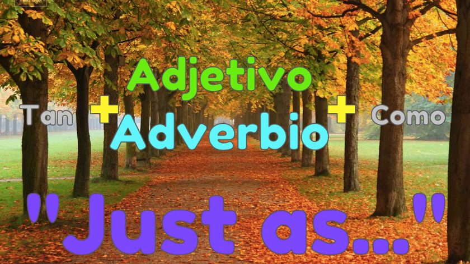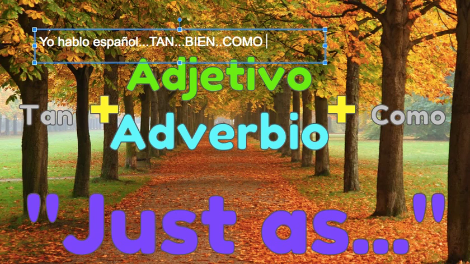So if I want to say, for example, that I speak Spanish just as well as my friend Javier, I would say, yo hablo, right? So we have the verb there, el español, or hablo español. Tan is the next, and then I need an adverb, right? So it's not bueno because bueno is good, not well, it's bien. Como, right, is the next important word, mi amigo Javier, okay?